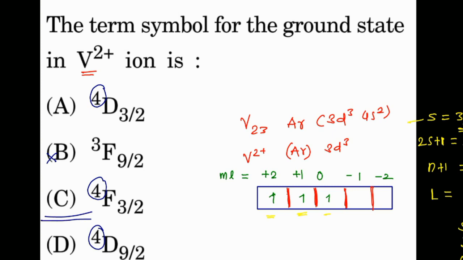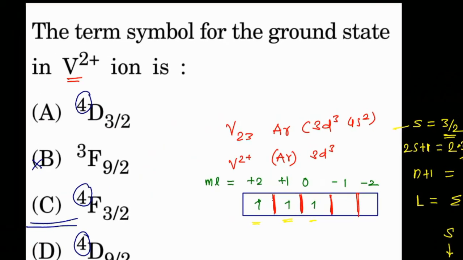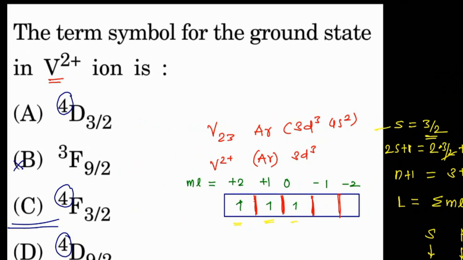The 4 now, that is 4f, and from that we have this equation, that is 3 by 2. So here, total will be your 3 by 2. So total will be what? Your option is 4f 3 by 2. So the correct answer for the term symbol, particularly in the ground state of vanadium 2 plus ion, is 4f 3 by 2.